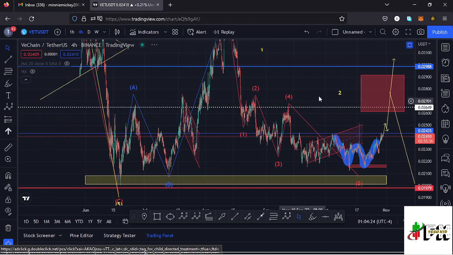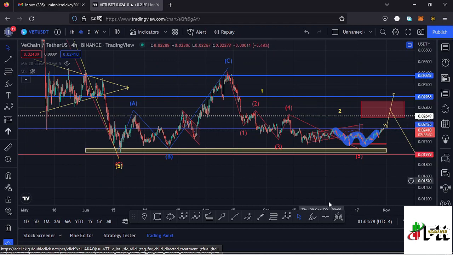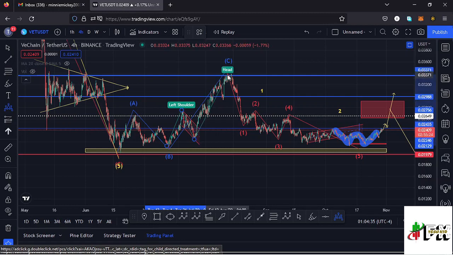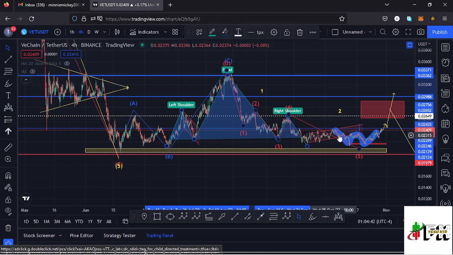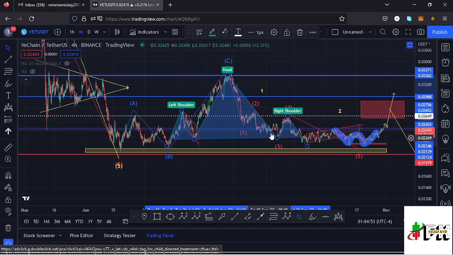And also zooming in on this chart, we also have another key chart pattern, which is a head and shoulders pattern. And if I draw it out, we can have this as the left shoulder of that head and shoulders pattern. Then we have seen the formation of the head, the neckline, then the right shoulder. Then after the formation of the right shoulder, we have been seeing much of a consolidation right here, and we are yet to see a breakout out of this head and shoulders pattern. And in case we continue pushing higher in the formation of that second wave, there are high chances that we are going to invalidate this head and shoulders pattern that I have drawn out over here.